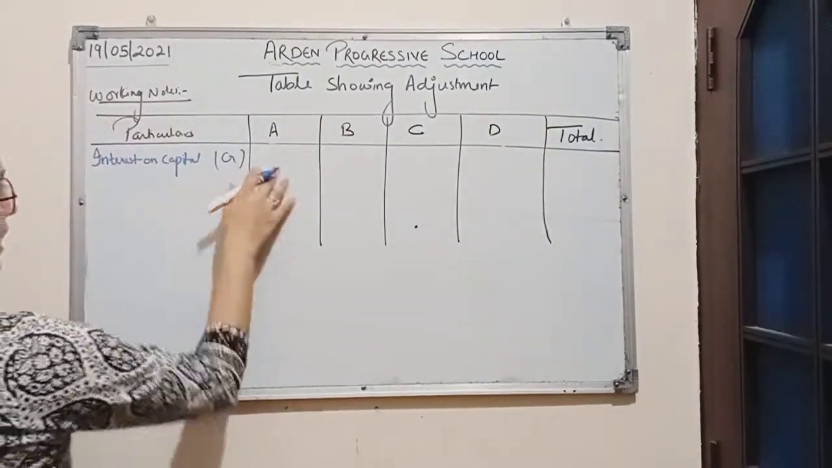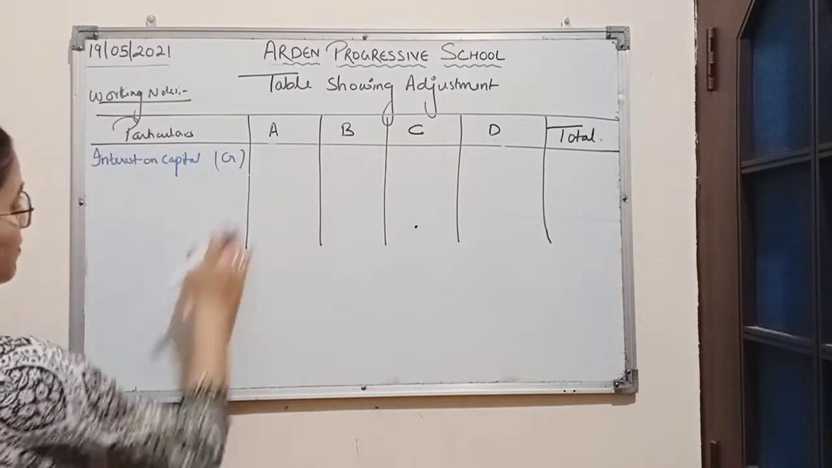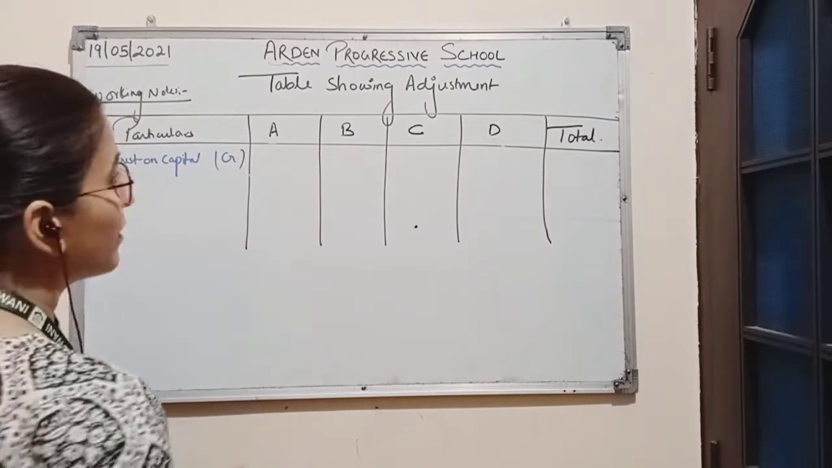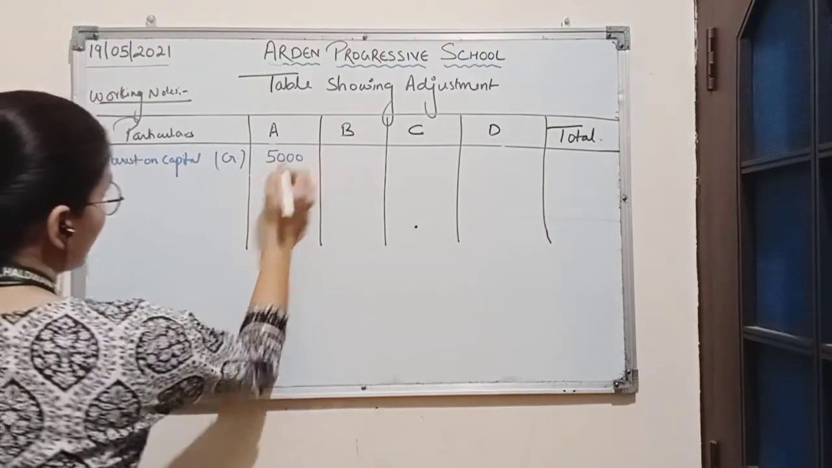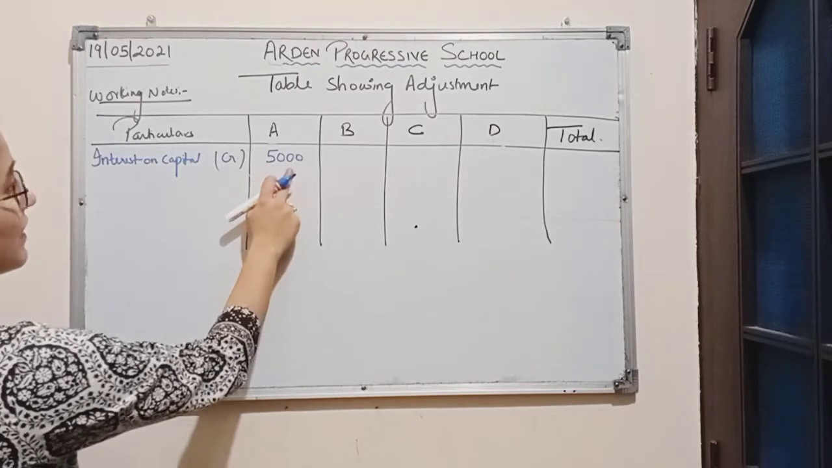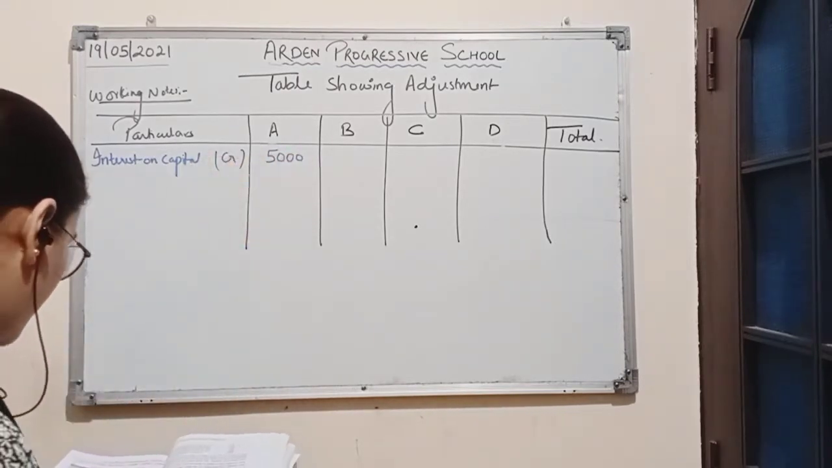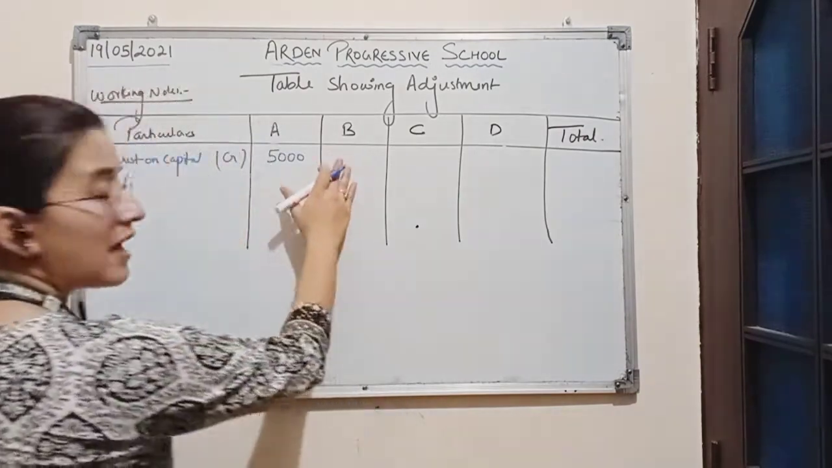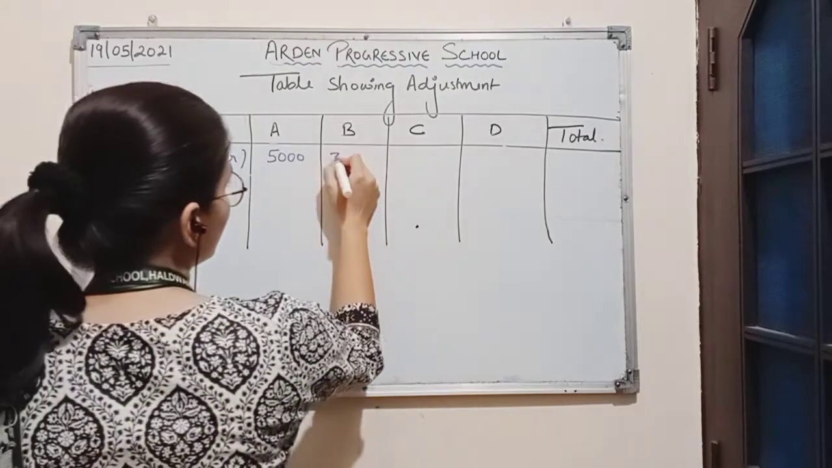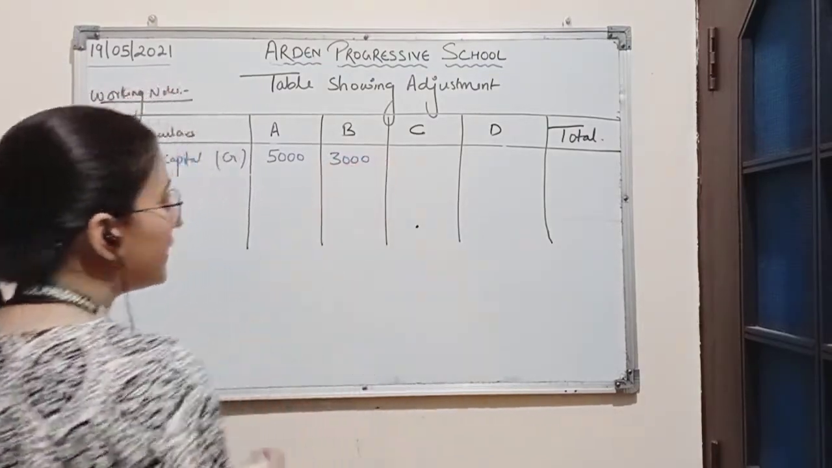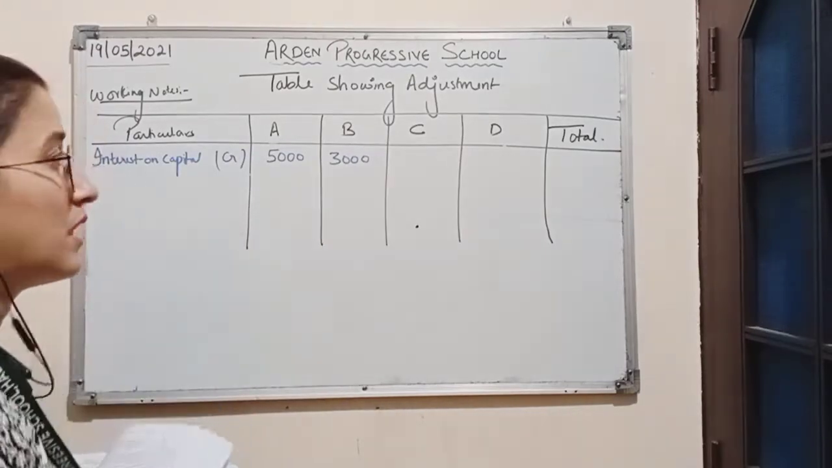So here A has brought 50,000 as capital and he is getting 10% interest on capital. So 10% of 50,000 is 5,000. As it is a credit amount, we will not put a bracket on it. Second, B has brought 30,000 as capital. So 10% of 30,000 will be 3,000. That means B is entitled to interest on capital amounting to rupees 3,000.